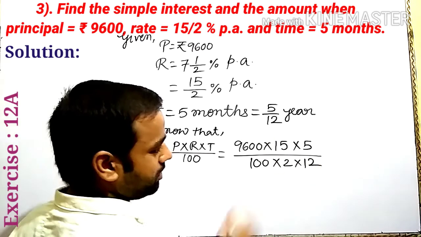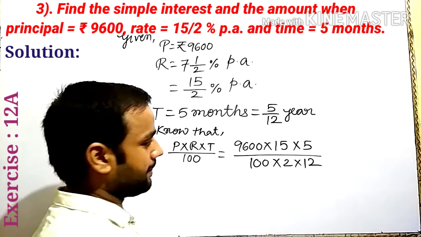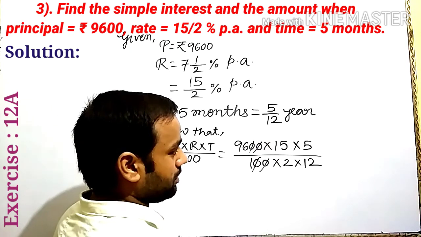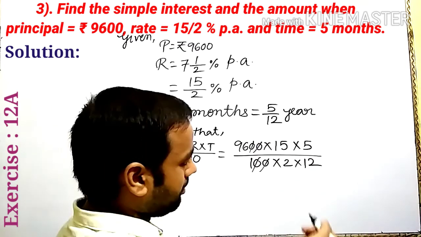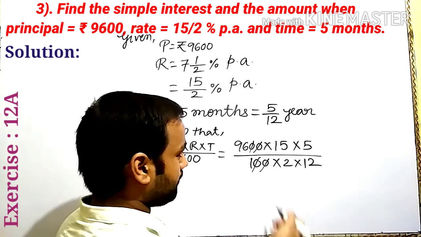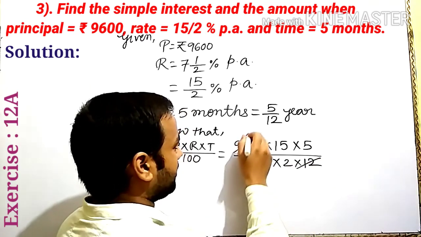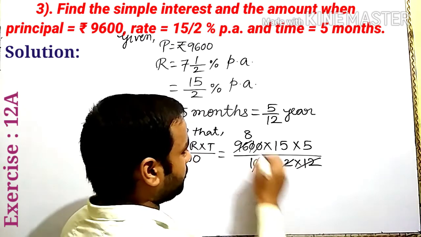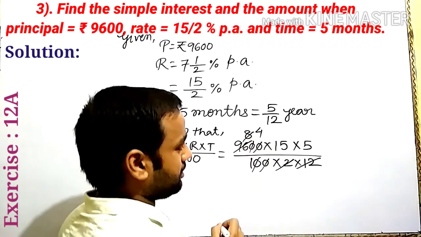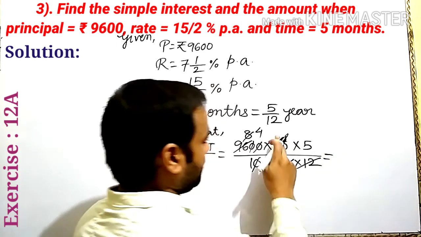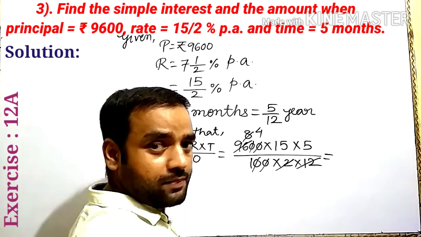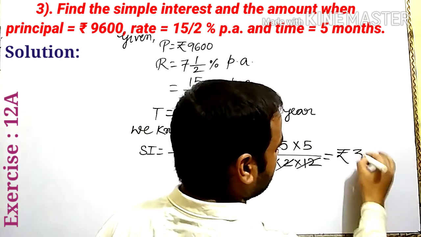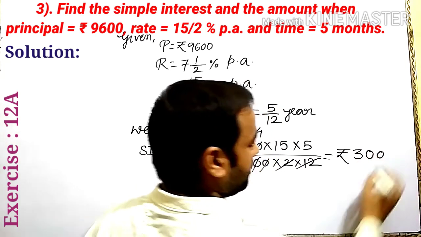Is it clear? Double zero cancels out. Table of 12, we get 12 8s are 96, 2 4s are 8, 15 4s are 60, 5 times 60 is 300. So here write 300. Is it clear?